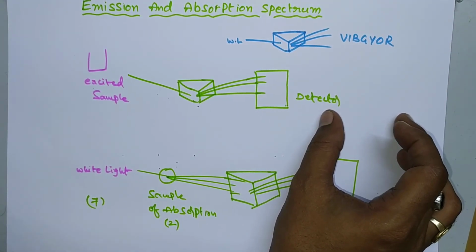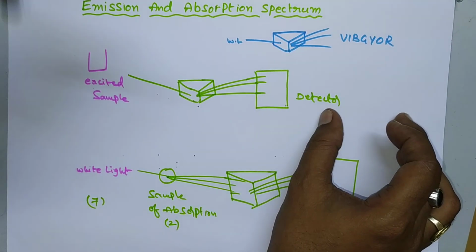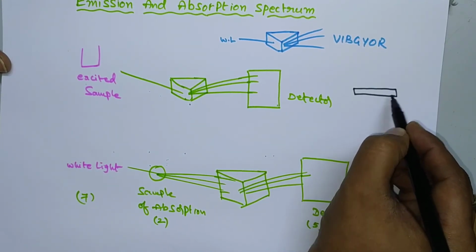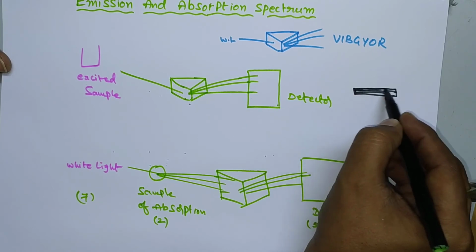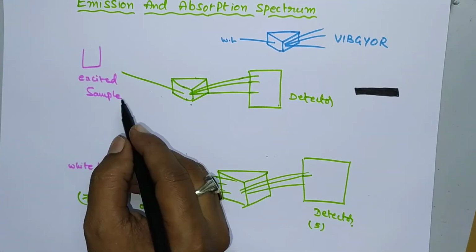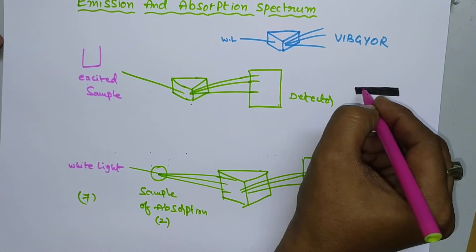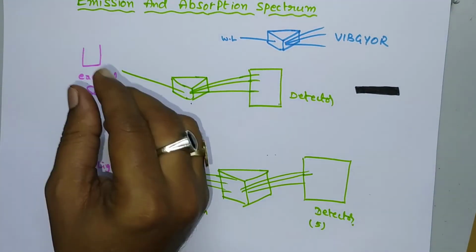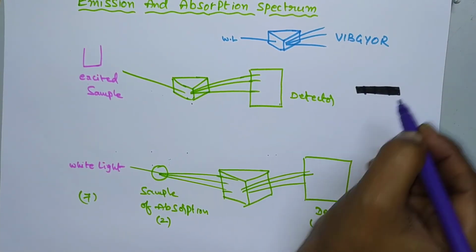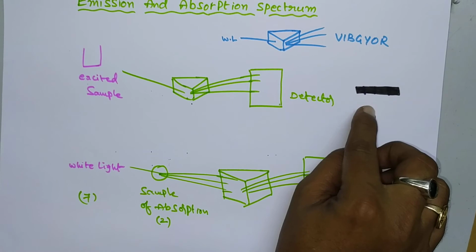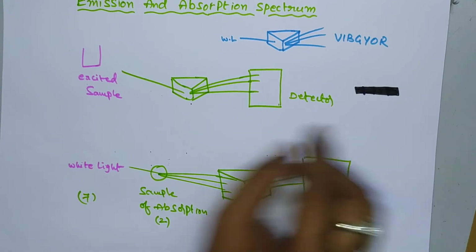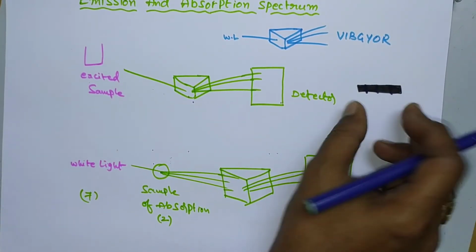If you observe, the emission spectrum is observed as bright lines on a dark background. Suppose here is a dark background. On this dark background we have some bright lines. We can represent it like this. Some bright lines will be there. These are not visible like here, but those lights are visible. Bright lines will be visible there. So here bright lines are formed on the dark background.